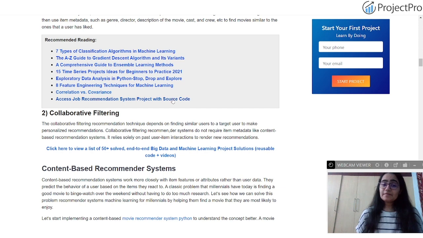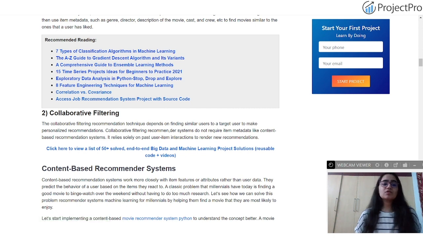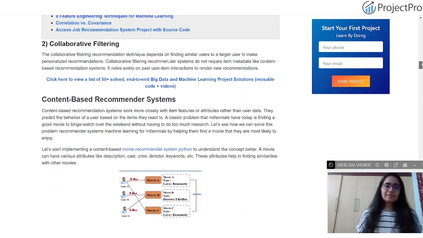So in item-based collaborative filtering, the similarity between two items which are already purchased by a user, or already tuned in, or already aligned with the user's interests, will be considered. Whereas in user-based collaborative filtering, it is the similarity between two users which is taken into account. That is what is done in collaborative filtering.